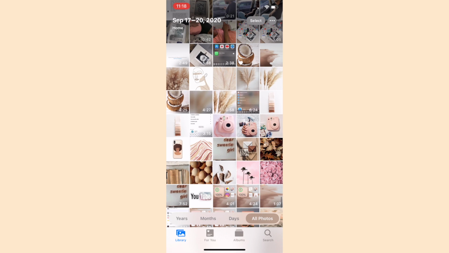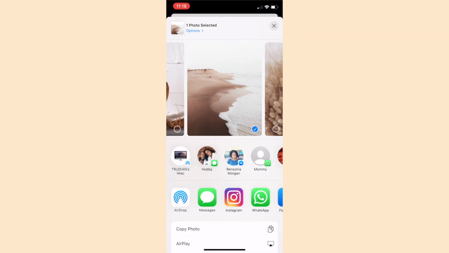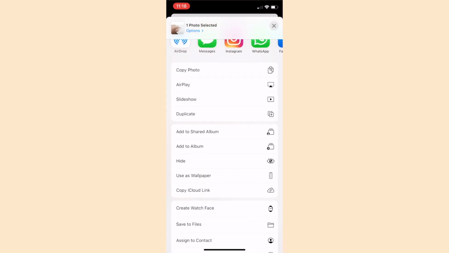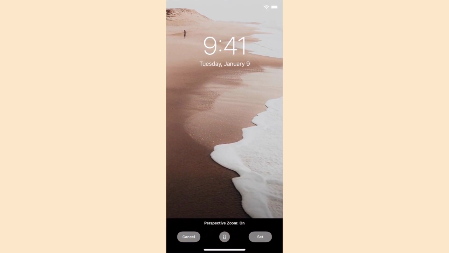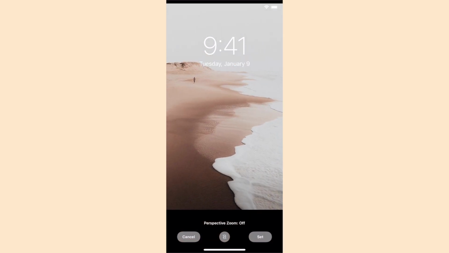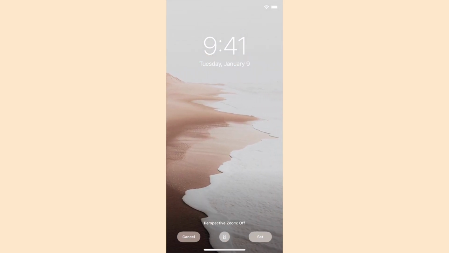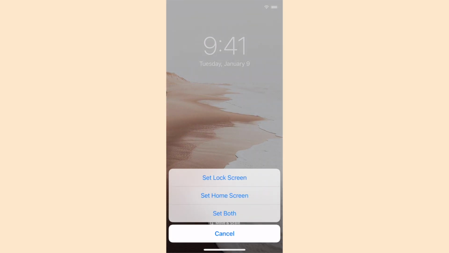So once I selected all my pictures, I started off with my background. I did this a couple times. I chose the wheatgrass at first, and then I changed it to this ocean looking vibe. So I went ahead and scaled it to where I wanted it, and I set it as my home screen. You have the option to change your home screen and your lock screen, so it can be two different pictures. I'm going to do that at a later time.